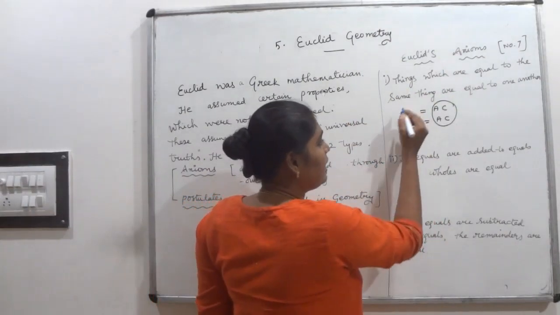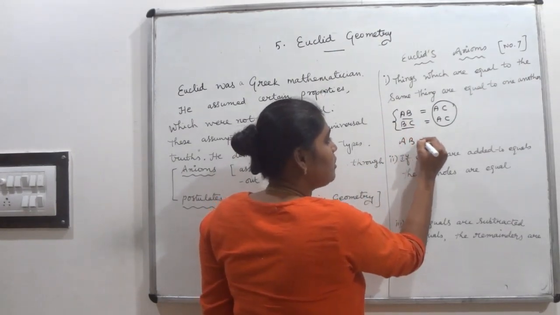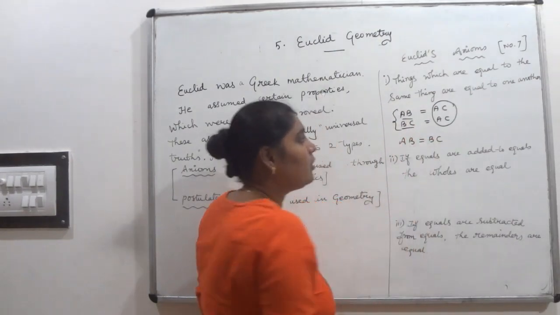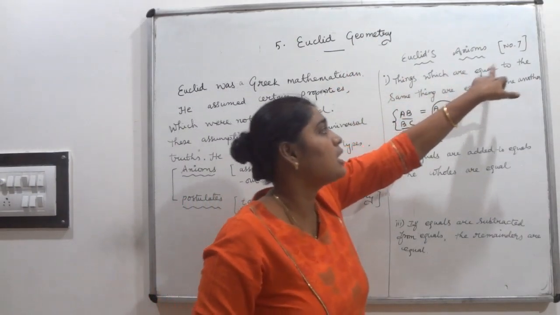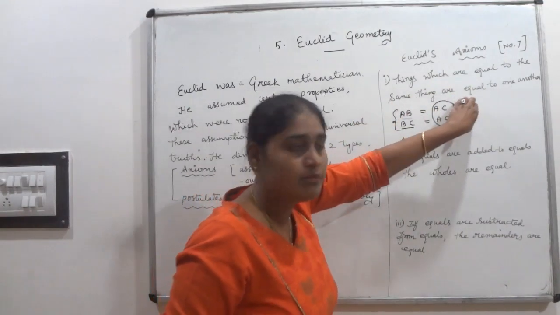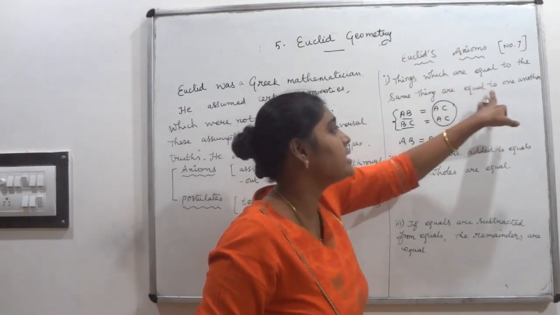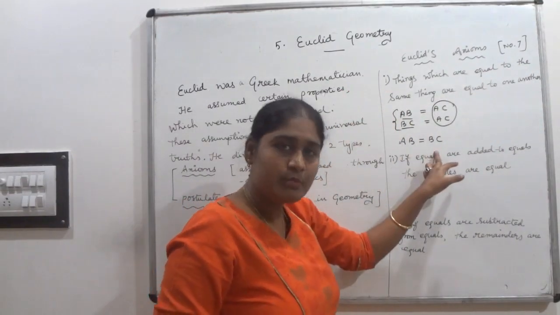Therefore, we can tell that these two things are equal: AB is equal to BC. That only the statement told you. Things which are equal to the same thing, these two things are equal to the same thing, AC, then these things are equal to one another. Therefore, we can tell that AB is equal to BC.